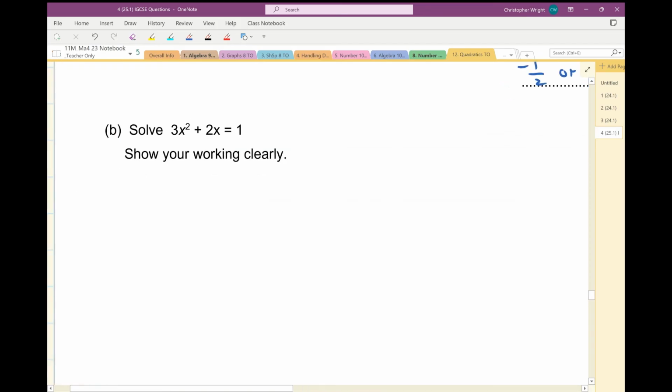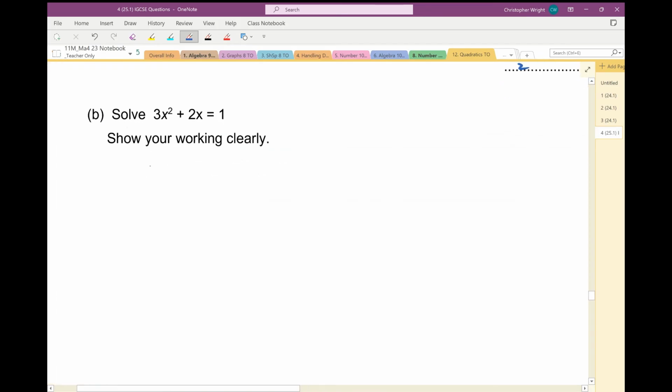Okay. Solve this equation. Show your working clearly. I'm going to set it equal to 0 by minusing 1 from both sides. Now, it doesn't say give your answers to 3 significant figures or anything like that, so it's not saying I've got to use the formula. I'm going to try and see if I can factorise it. Now, if I can't factorise it, I'll just use the formula. Or maybe you've chosen not to try and factorise it, just to use the formula straight away. That's up to you. But look at this.